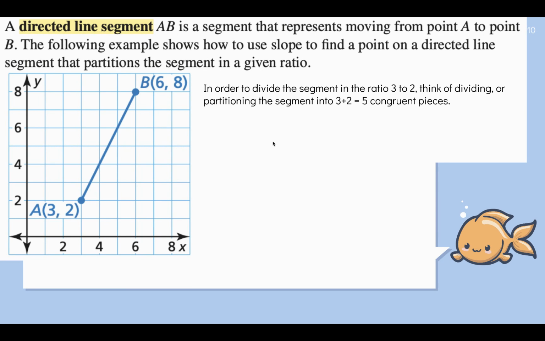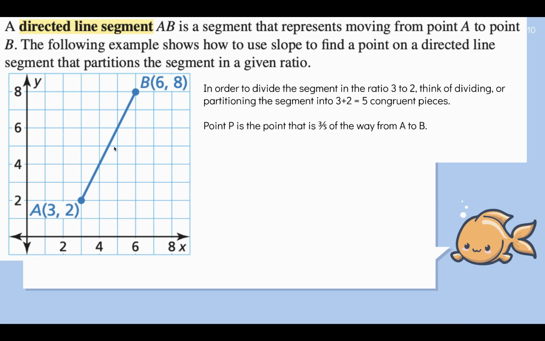That is just a ratio, just a fraction. We have traveled 3/5 of the way from A to B. We're going to call this point P. And point P is 3/5 of the way from A to B.